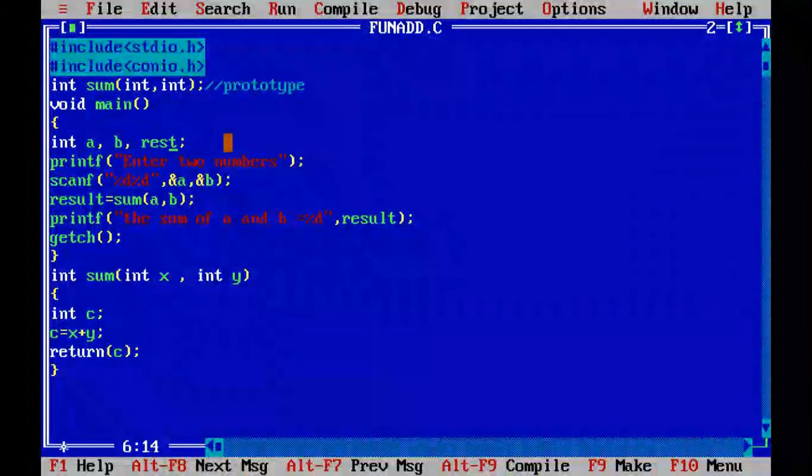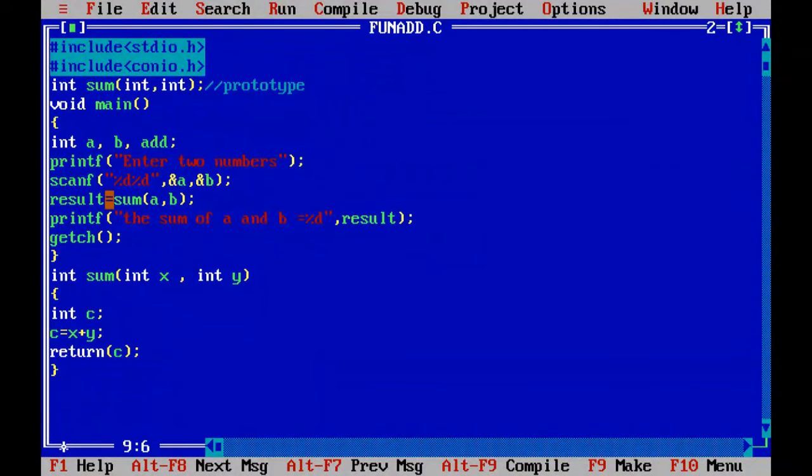Just to make it clear, suppose you change the name of the variable to addition. Suppose you just write add. Then here you also have to change the name of the variable, add equals to.